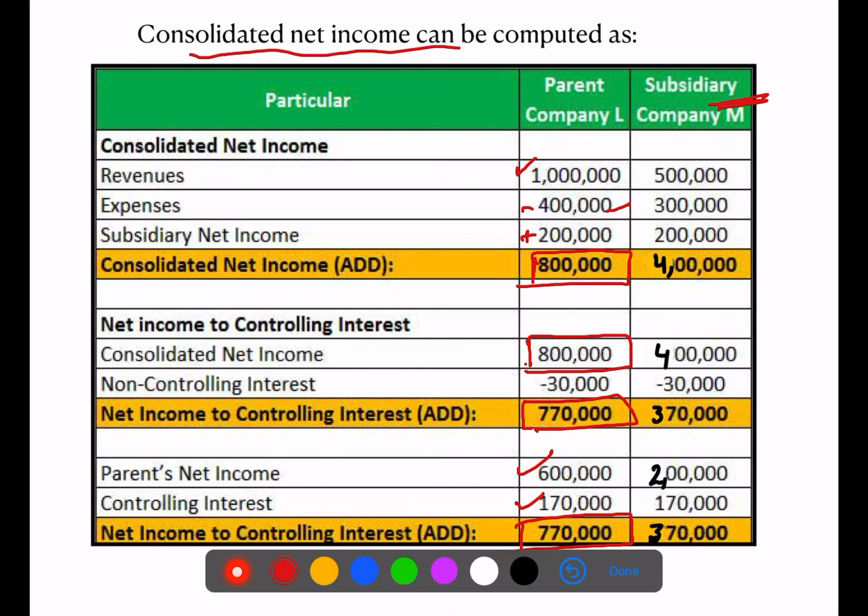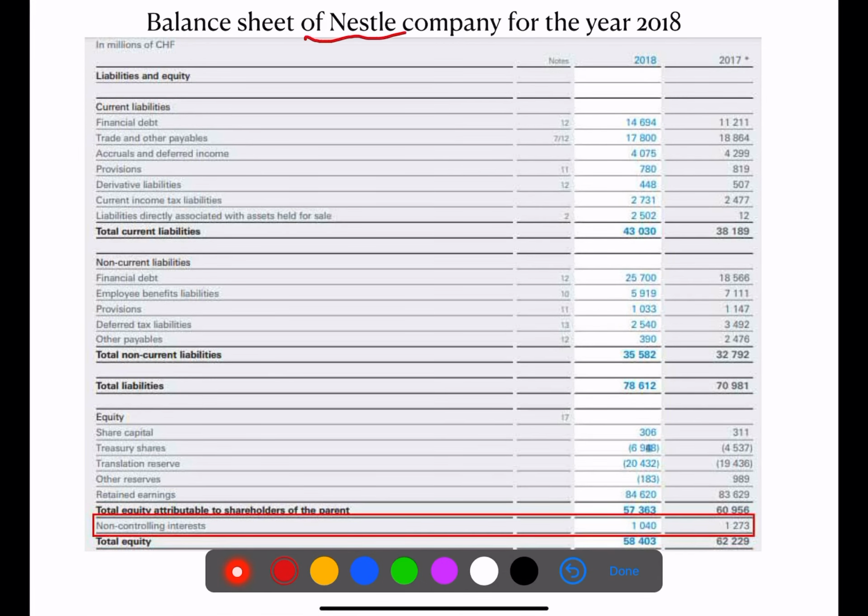All right, now next is the balance sheet of Nestle company. Now I'll show you where we show the non-controlling interest. This is the balance sheet. Here the heading is liabilities and equity. Under this head, first we show the liabilities: current liabilities, then total of current liabilities, then non-current liabilities, then total of non-current liabilities. Then we have the total of liabilities, that is total current liabilities plus non-current liabilities.